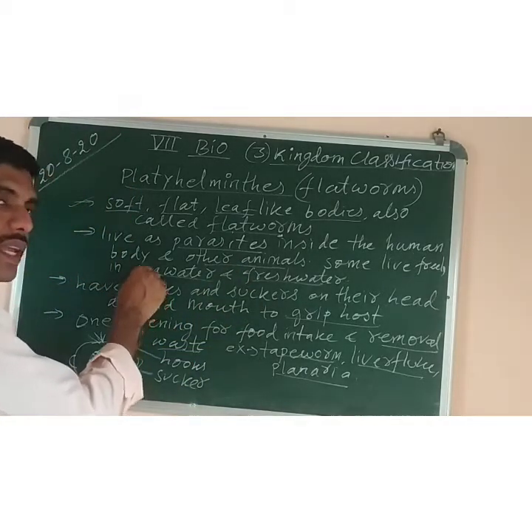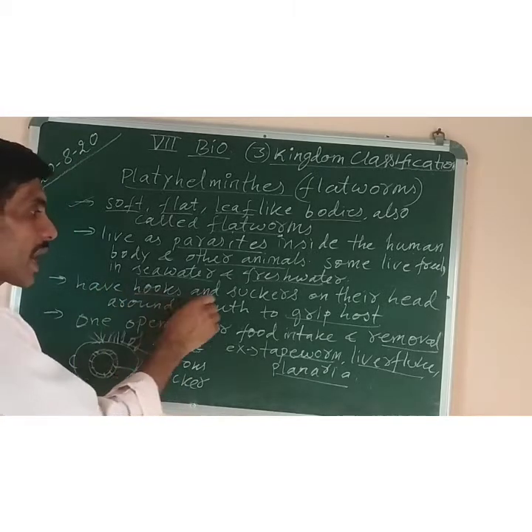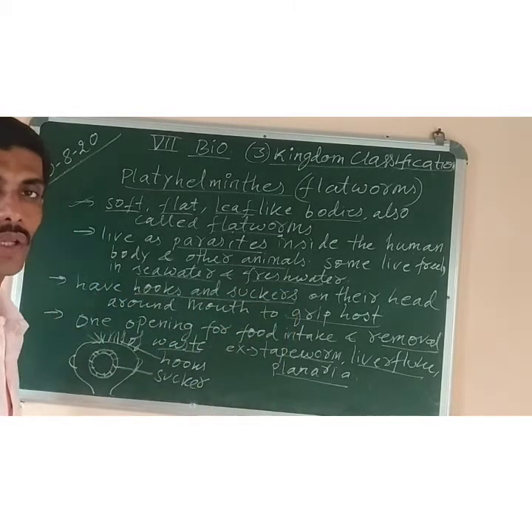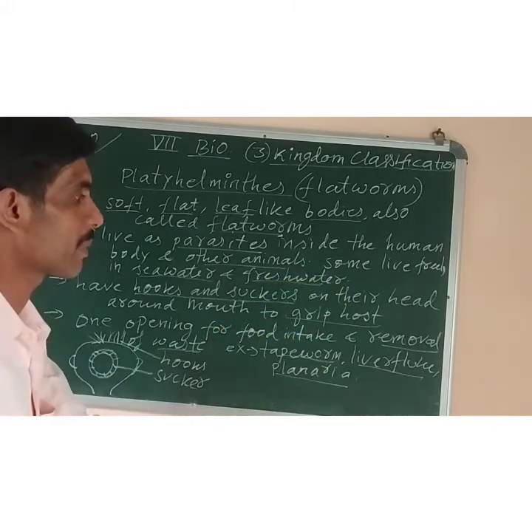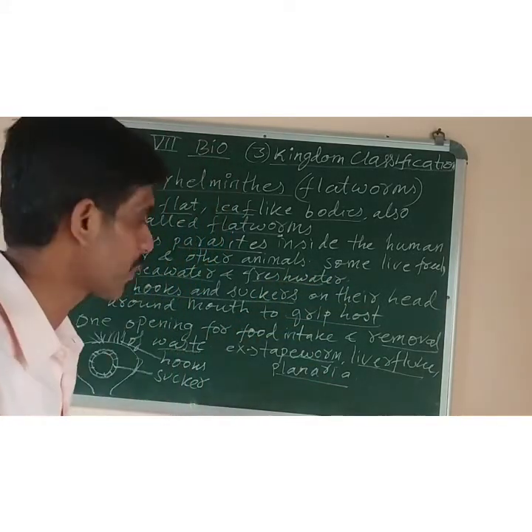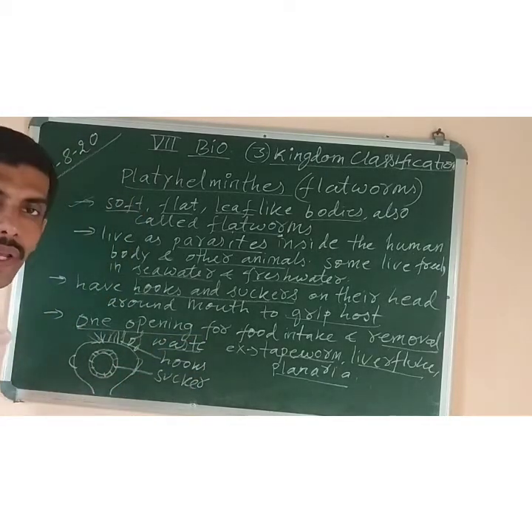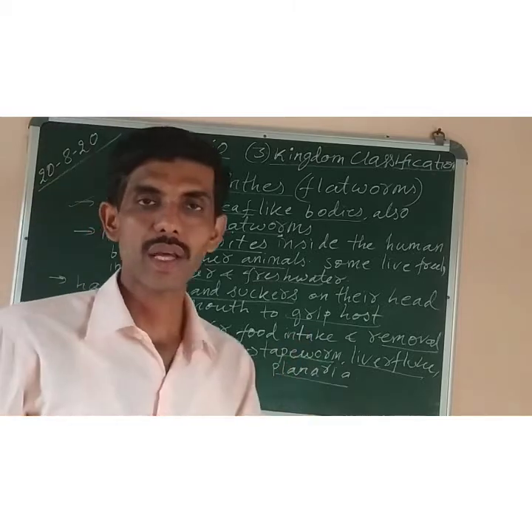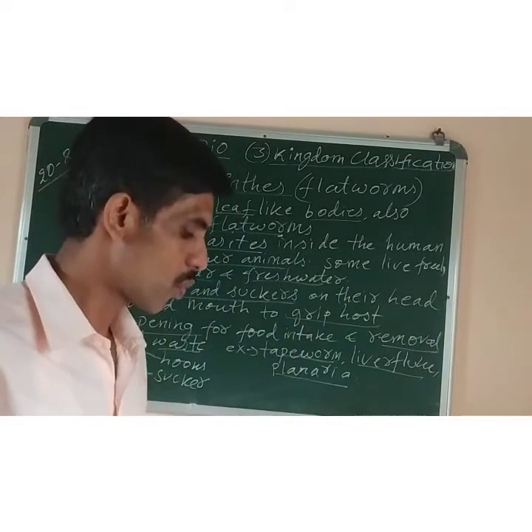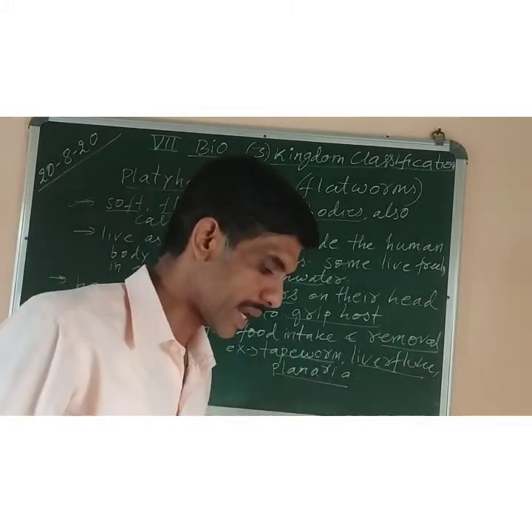Some can live freely in the fresh water as well as sea water, and they have hooks and suckers on their head through which they can grip their host body. Grip means they attach to the host body to get food and shelter from them. They have only a single opening through which they take their food as well as throw their waste. And the examples are tapeworm, liver fluke, and planaria.